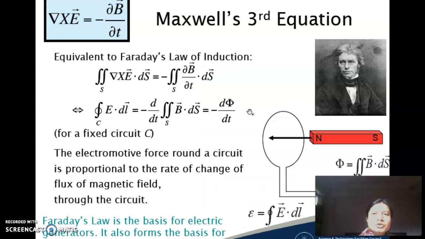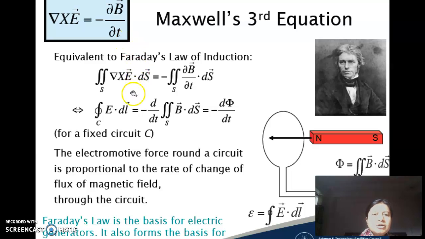Let's move on to the third Maxwell's equation. The third Maxwell's equation is simply del cross E, or curl of E, is equal to minus del B by del t, which is nothing but the differential form of Faraday's law of electromagnetic induction.